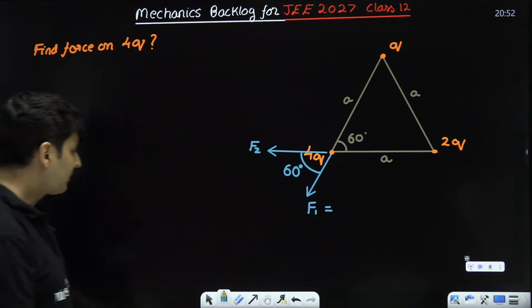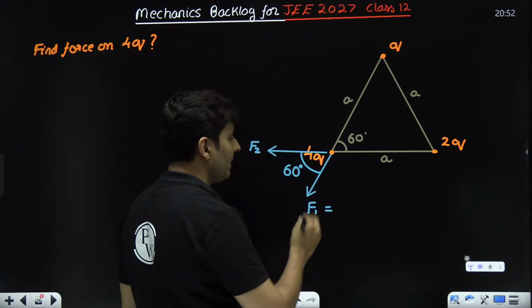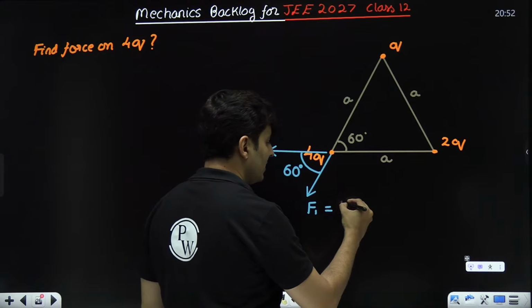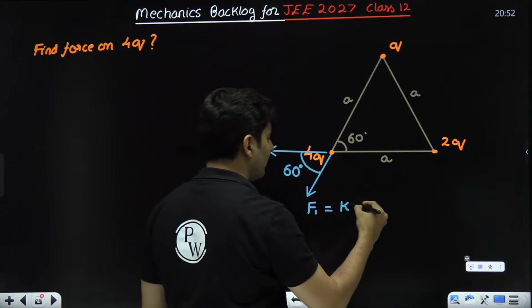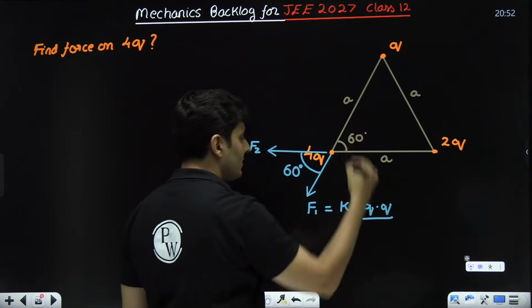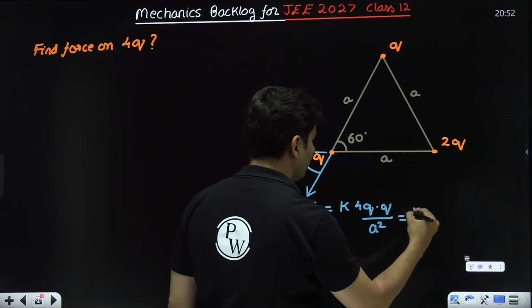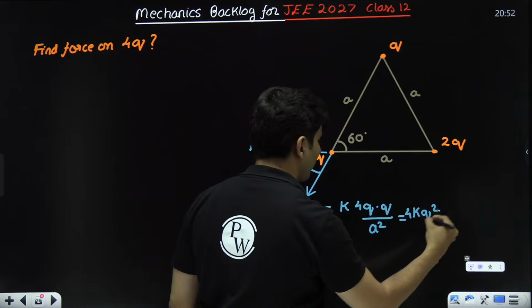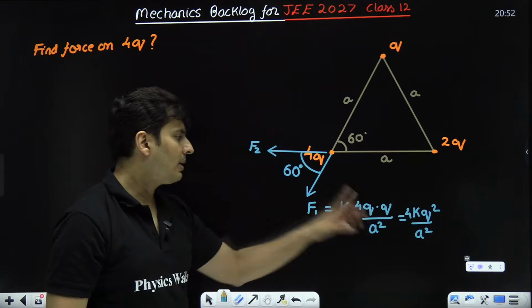Here the F1 value will be nothing but Coulomb's constant K, Q1 Q2, that means 4Q into Q, divided by the distance square, that means A square. So it will be K into 4 Q square divided by A square. Is that right? 4KQ square by A square.